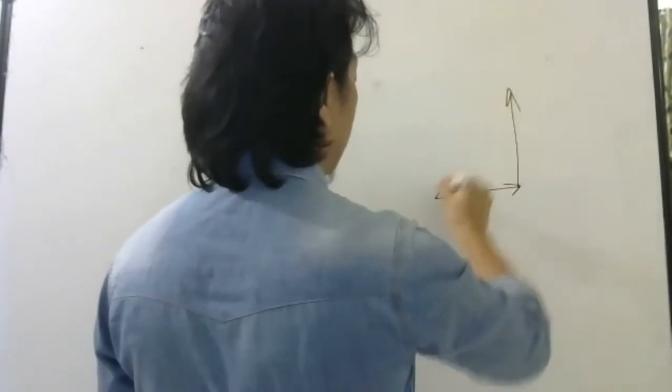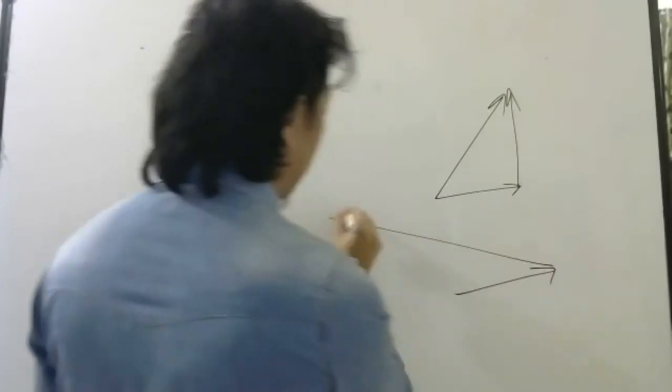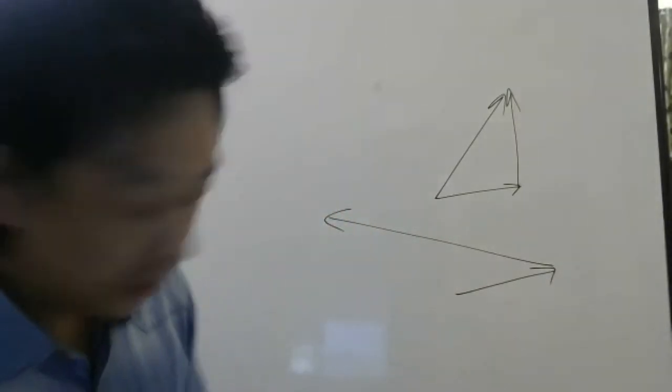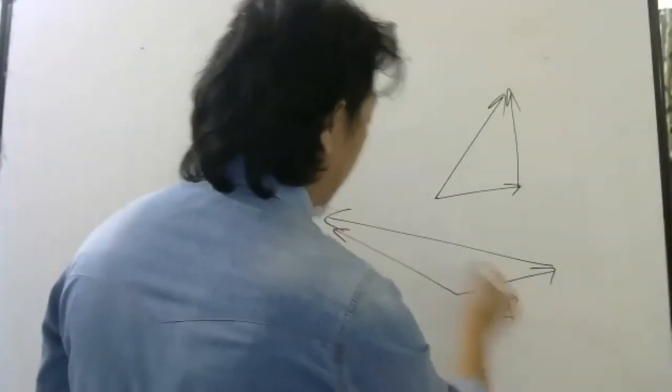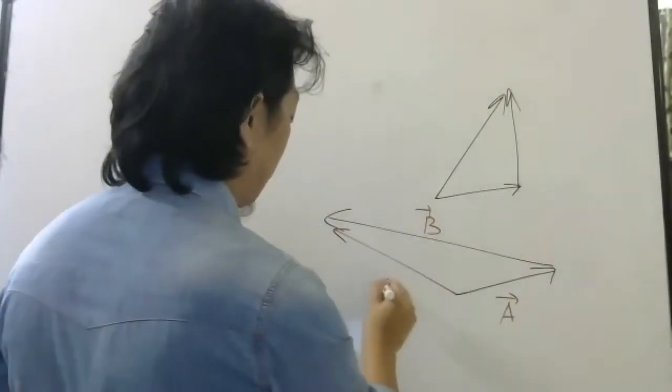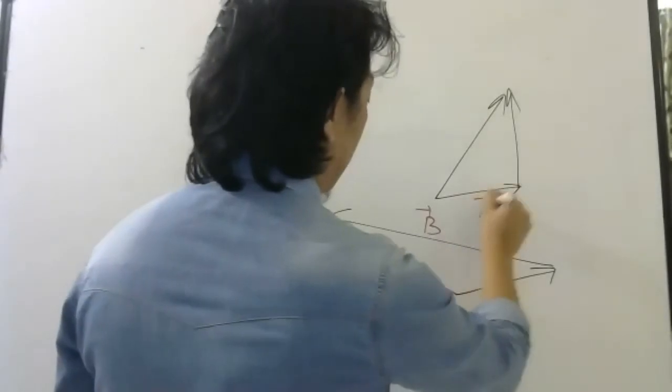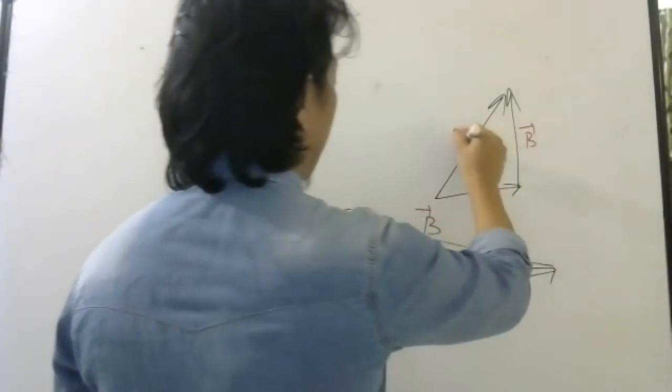So some of you have got the answer. Let me explain how you must have done it. First of all, you should know how to apply triangle law. This vector plus this vector is this vector, right? Or you can say this vector plus this vector is this vector. So this is your A bar, this is your B bar, this is your R bar.